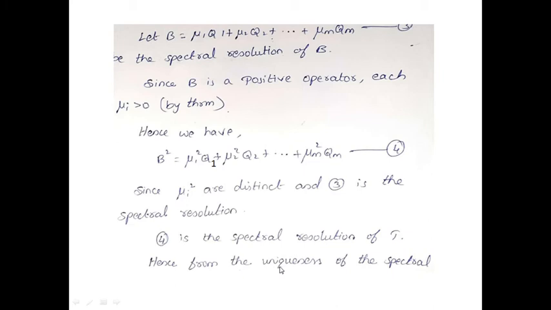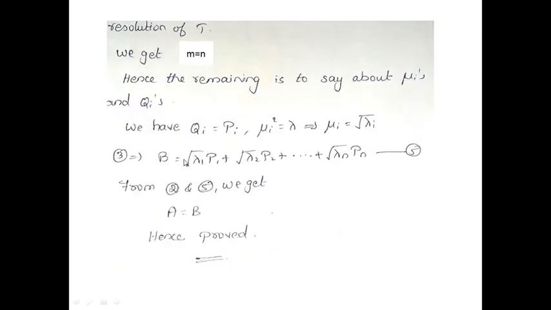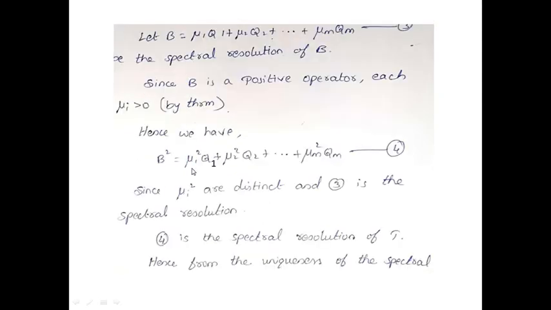Now from the uniqueness of the spectral resolution, you know that A square is equal to lambda 1 P1 plus lambda 2 P2 etcetera plus lambda n Pn, which is equal to T. And here B square is equal to mu1 square Q1 plus mu2 square Q2 etcetera plus mu m square Qm.